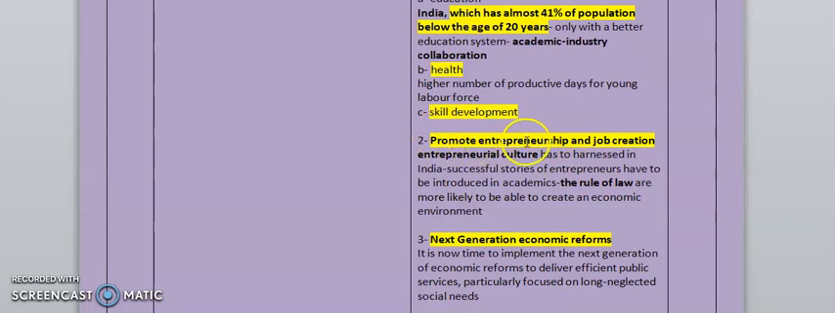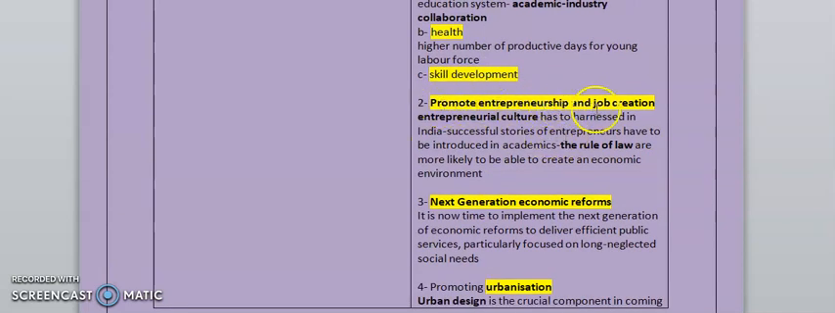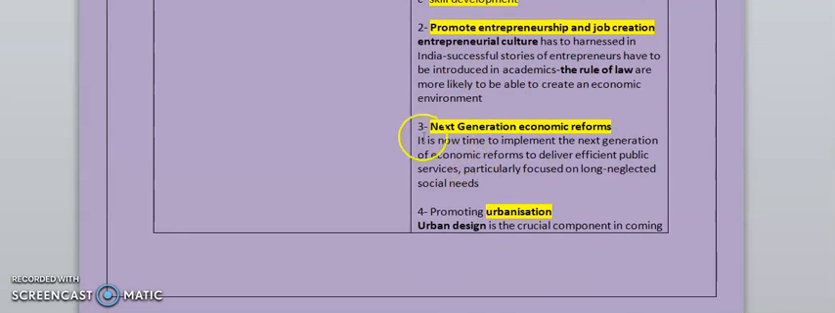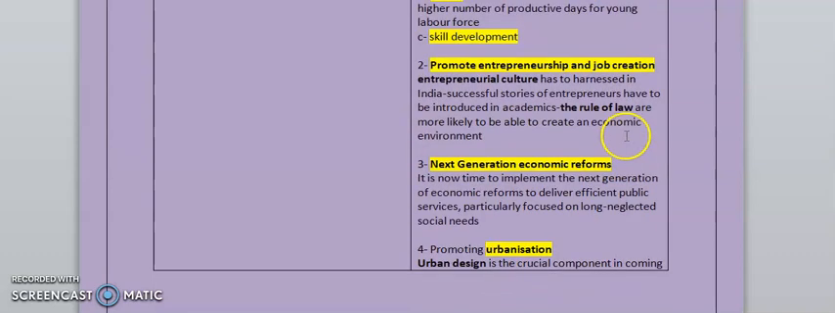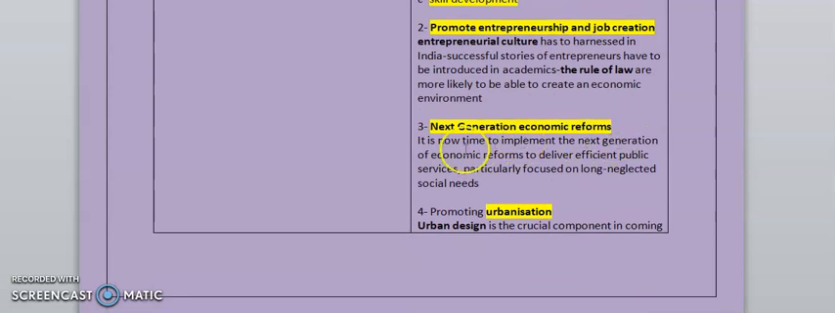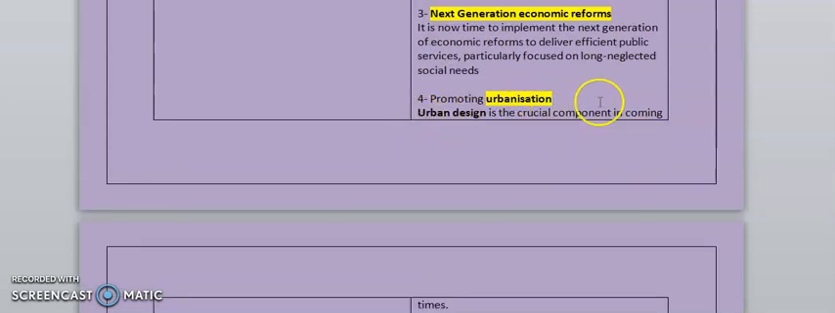Then comes the second point in the way forward, to promote entrepreneurship and job creation. The entrepreneurial culture has to be harnessed, and India's successful stories of entrepreneurs have to be introduced in academics. The rule of law makes it more likely to create a good economic environment. The third point you can use is next generation economic reforms needed for reaping the benefits of the demographic dividend. The fourth point is promoting urbanization. By promoting urbanization, you are increasing high value economic activities.